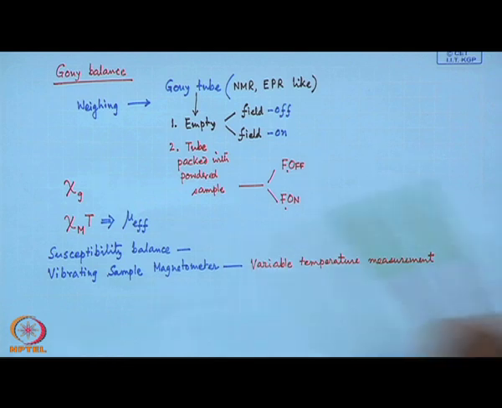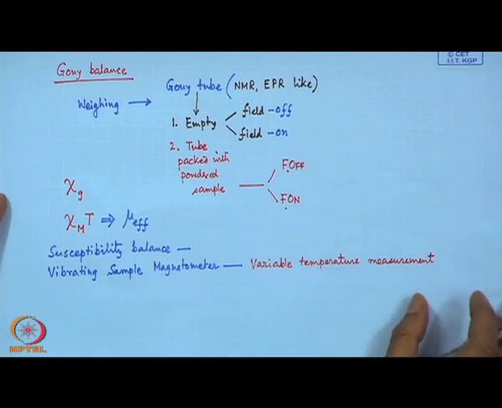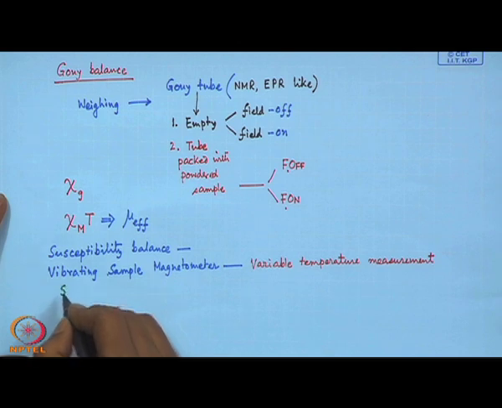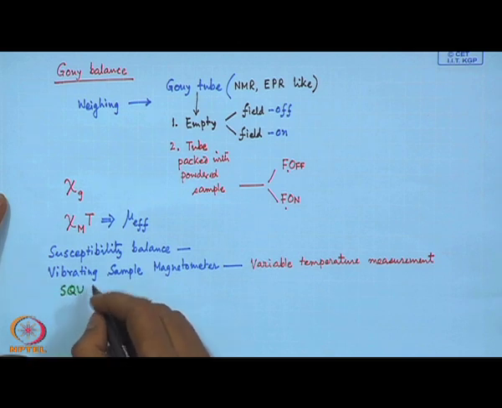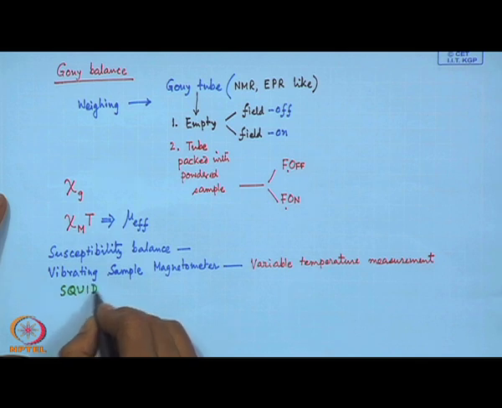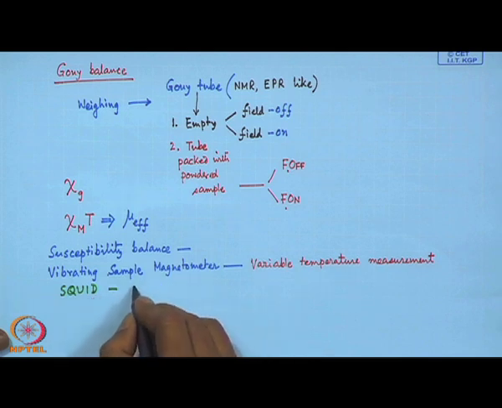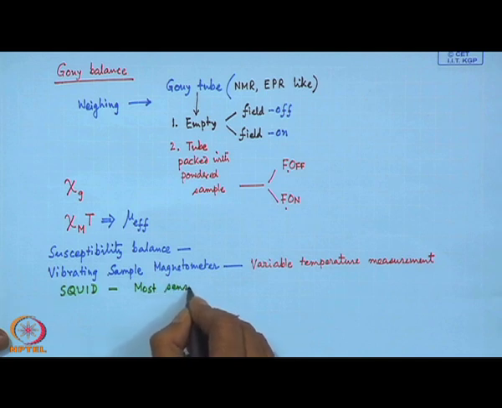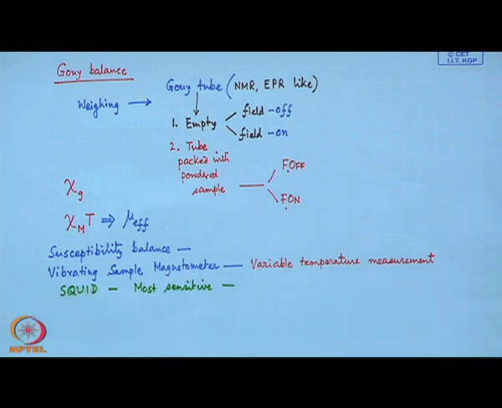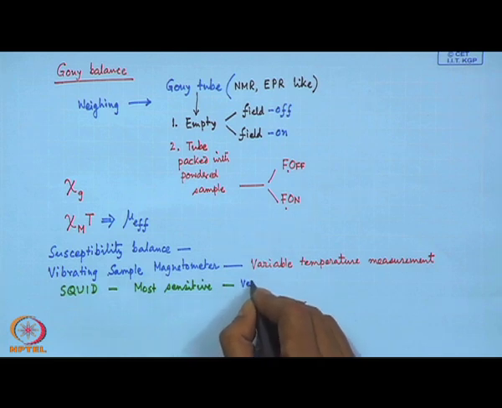And the most recent one, and a highly sophisticated one, is the SQUID magnetometer, which is the superconducting quantum interference device. So, this superconducting quantum interference device is the most sensitive one, which can nicely measure very small magnetic moment values.